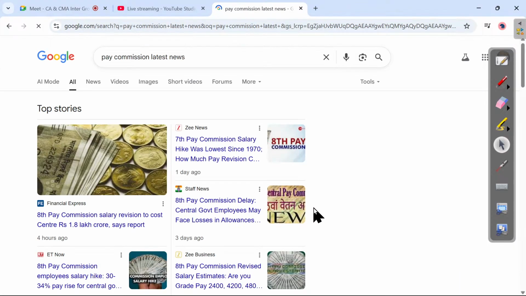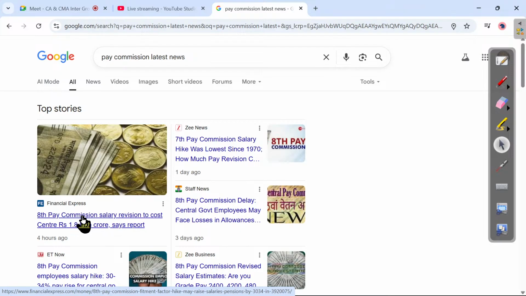So what is the latest pay commission? The 8th pay commission. The 8th pay commission salary revision will cost the government 1.8 lakh crore. Okay, 8th pay commission revision. If they are revising or introducing the pay commission, it means whatever standard of living you live for your job, what about that, sir?